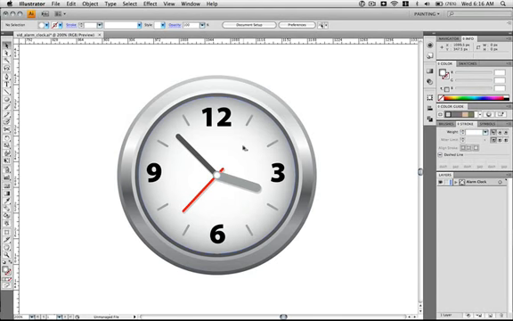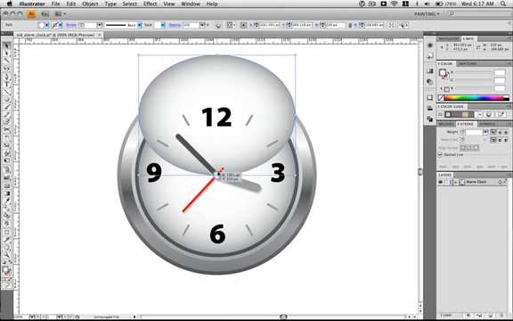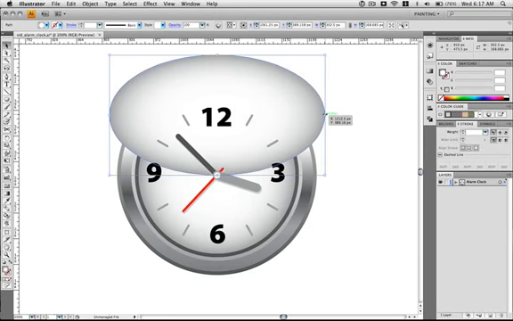Go ahead and select the clock face ellipse. Hold down Command and hit C. And then just keep Command held down and hit F. And go ahead and hit F again with the Command key still held down. So basically made 2 copies. Just stretch the top copy up to around the center point of the clock face, and stretch it up past the clock face at the top and left and right sides.